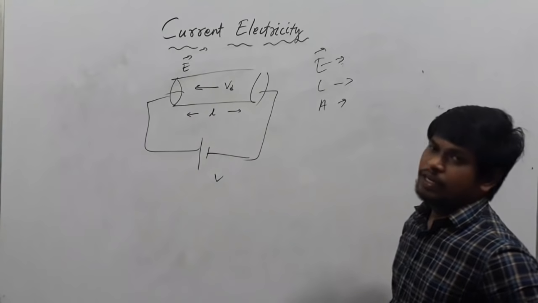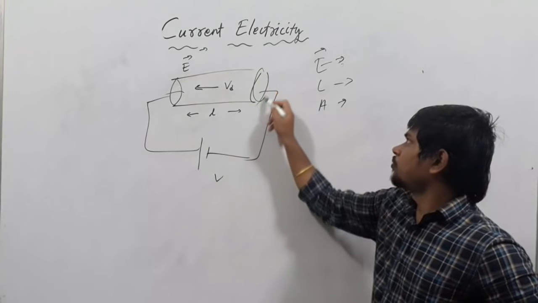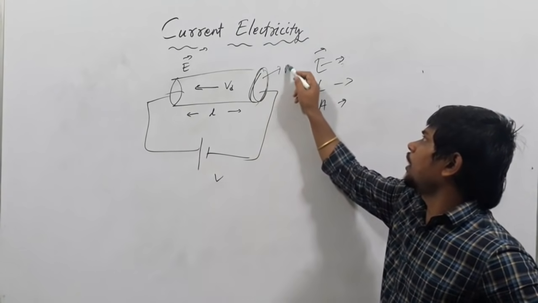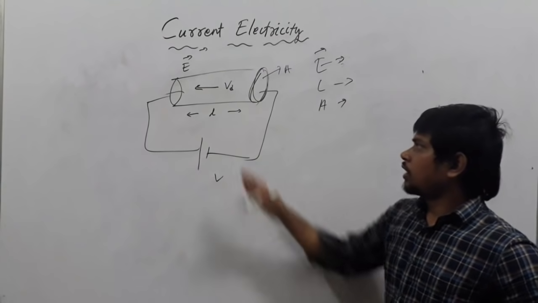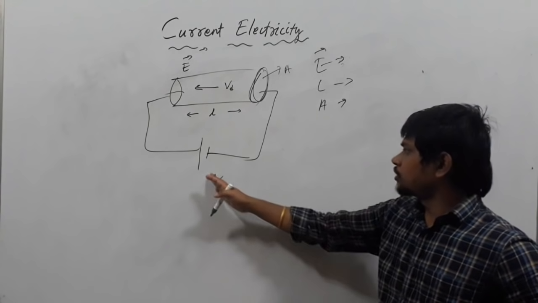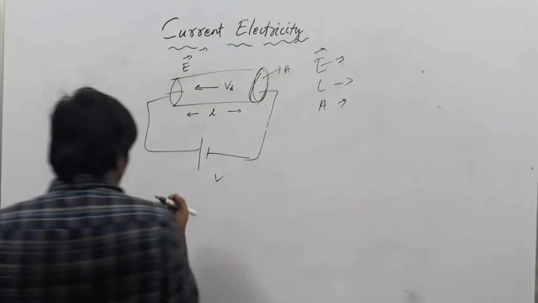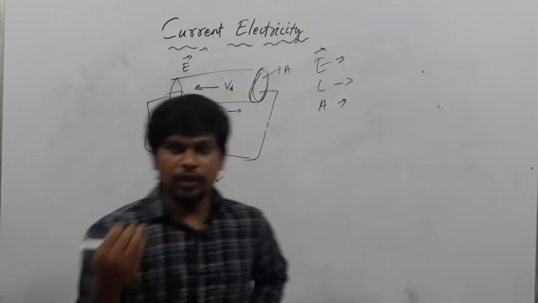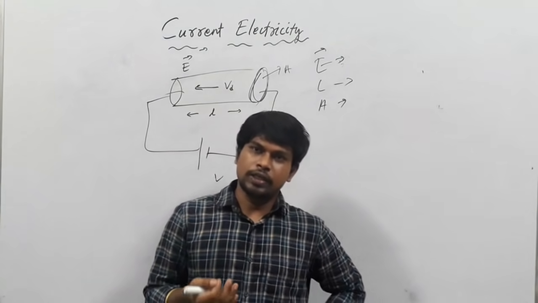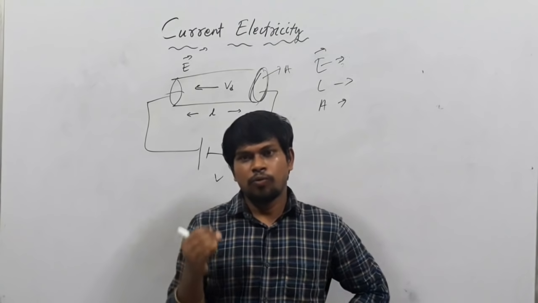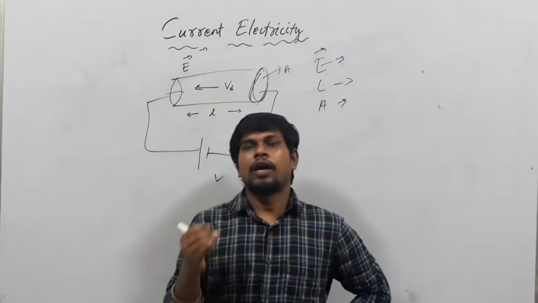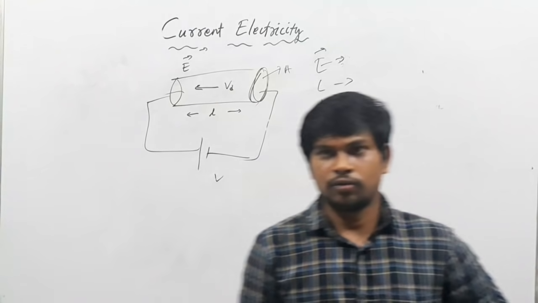also write A, area of cross section. Area of cross section of the conductor is A. L is the length of the conductor. V is the potential difference across the conductor. After that, write that all the electrons are moving randomly at room temperature.